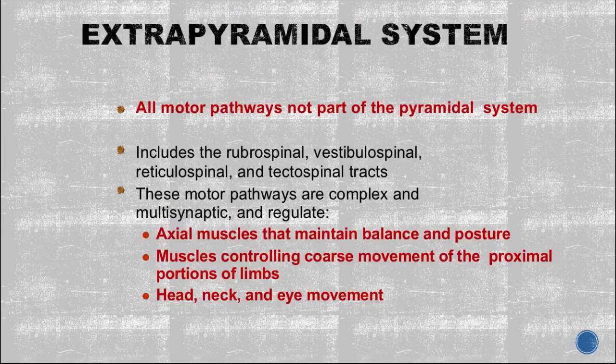Now coming to the extrapyramidal ones, which are not part of the pyramid. All motor pathways which are not part of the pyramidal system are the extrapyramidal ones. Mainly these pathways control the axial muscles that maintain balance and posture, and muscles controlling the coarse movement of the proximal portion of the limb, head, neck and eye movement, not the distal one, proximal muscle and axial muscles.